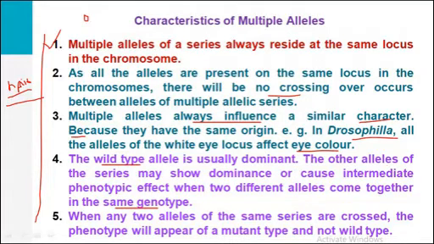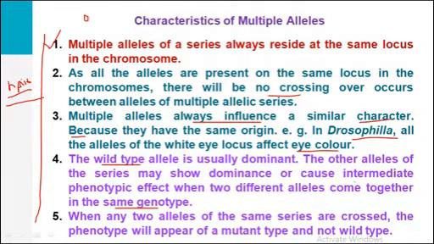The other alleles of a series may show dominance or cause an intermediate phenotypic effect when two different alleles come together. Sometimes it may happen that instead of the wild allele, other mutant alleles show dominance or cause an intermediate effect.